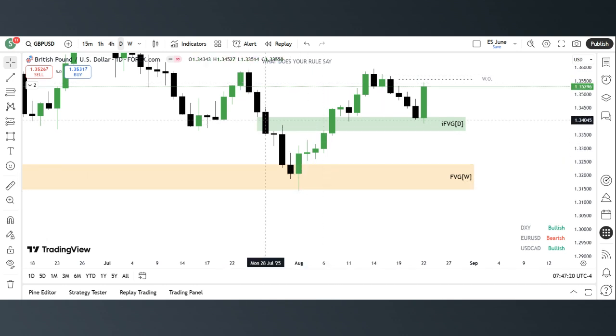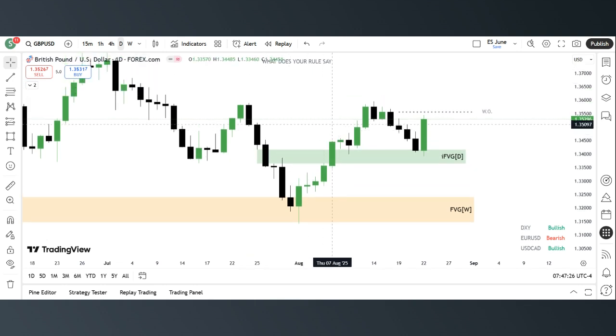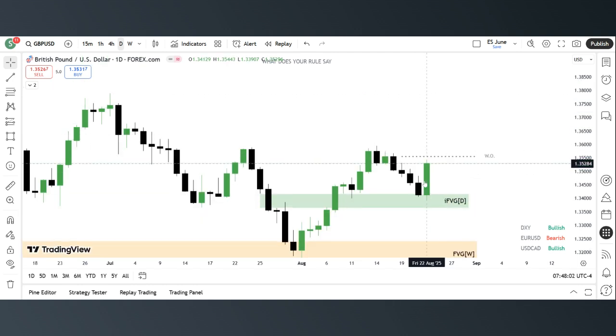And then we have a daily fair value gap here. We didn't respect that, we broke it. This is how to know whether you're on side on your order flow. We broke it, came back to it, it acted as an inverted fair value gap, we went away from it, and then came back to it again, inverted fair value gap on the daily time frame. Now this fair value gap, which has turned into an inverted fair value gap, is acting as real support. So on Monday, Tuesday, Wednesday, Thursday, we saw some bearish movements, probably targeting this inverted fair value gap. And then on Friday we saw price with displacement, speed and distance traveling away from the inverted fair value gap.